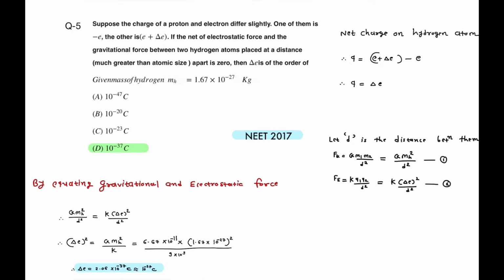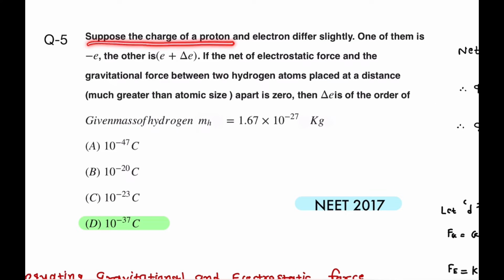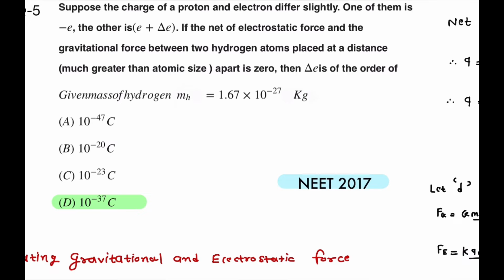Question number 5, that was asked in NEET 2017. Suppose the charge of proton and electron differ slightly. One of them is minus e and other is e plus delta e. If the net of electrostatic force and the gravitational force between two hydrogen atoms placed at a distance much greater than the atomic size, because atomic size is in Fermi, apart is 0, then delta e is of the order of. We have to find out the magnitude of delta e, and mass of hydrogen that is given 1.67 into 10 raised to minus 27 kilogram.